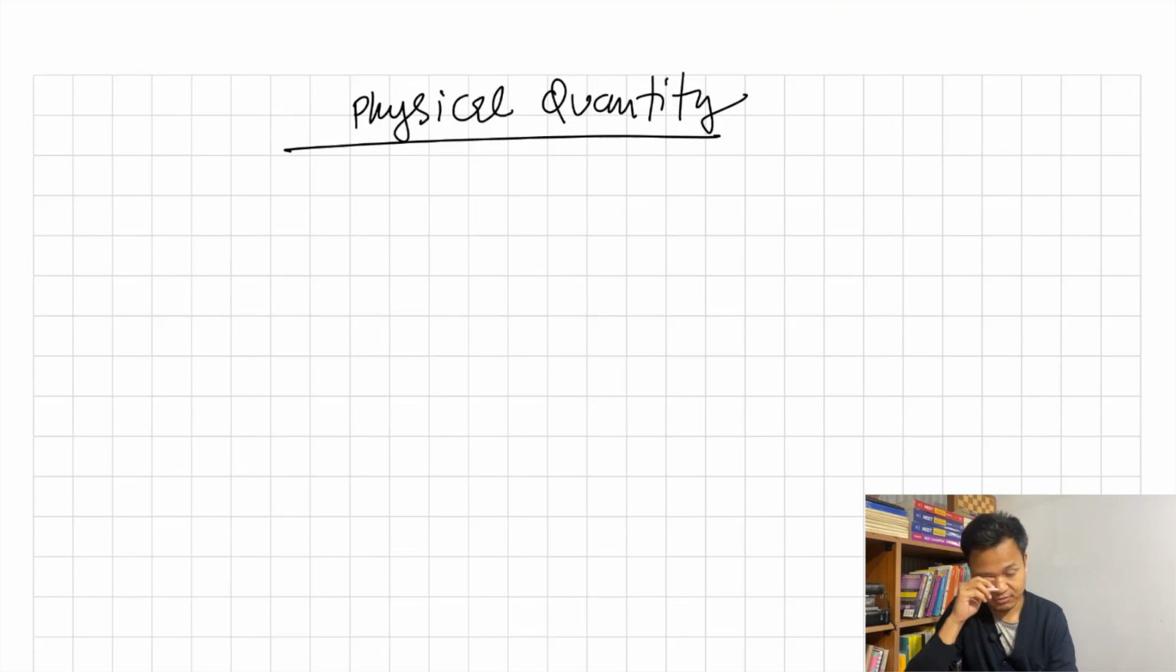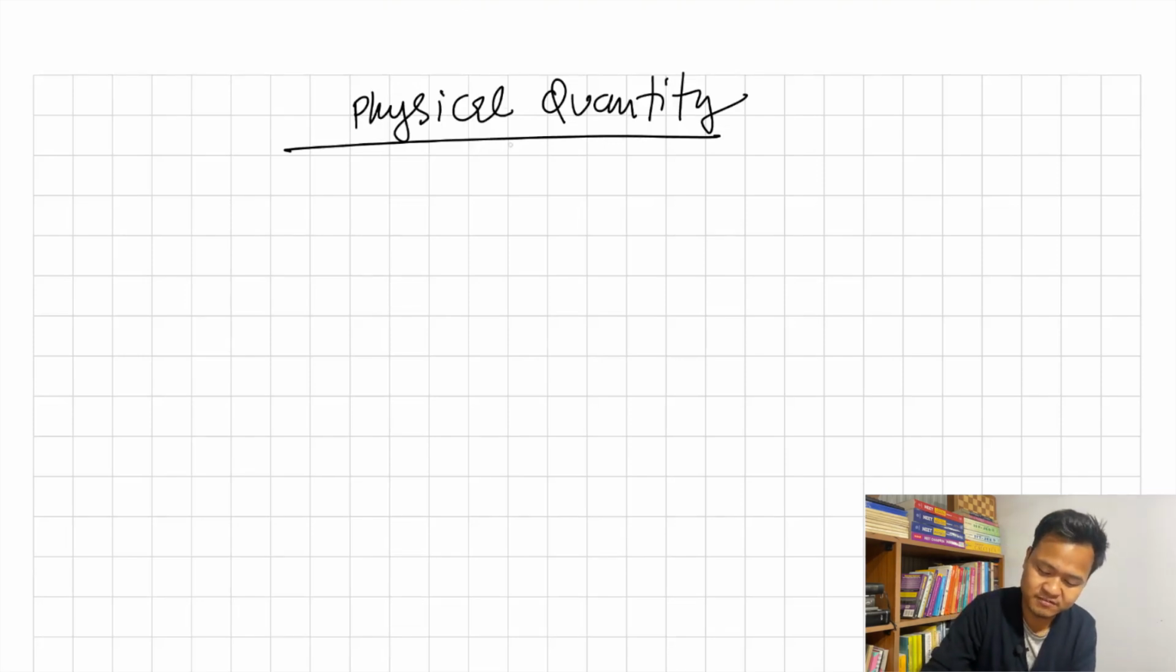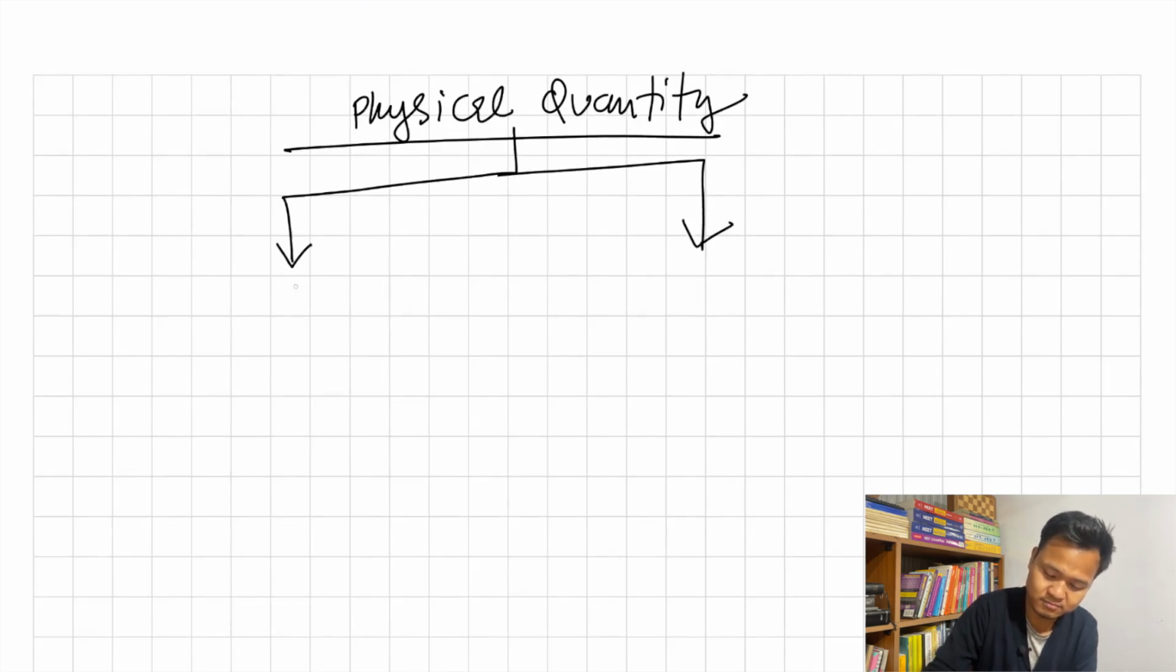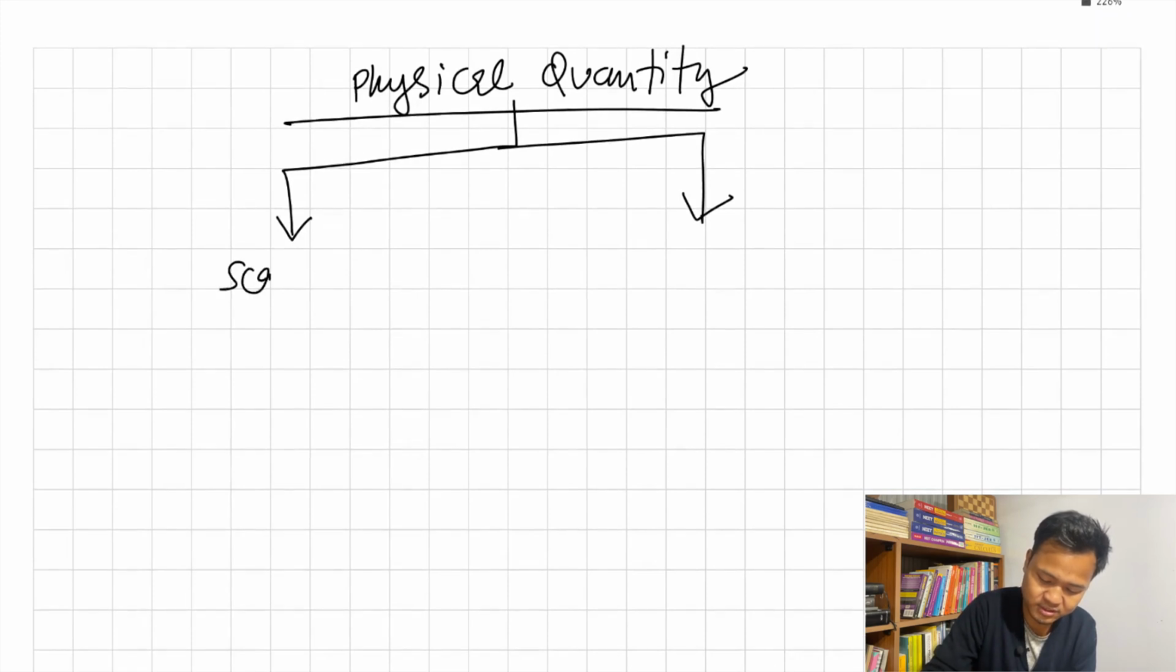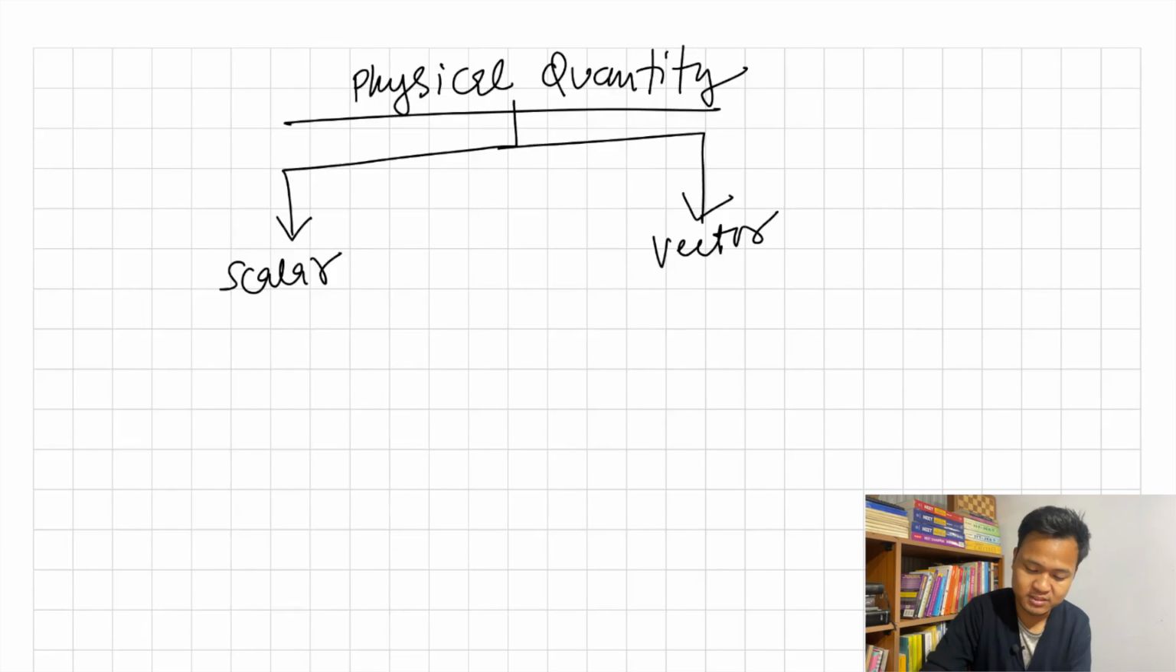So like I told you, in simple words, it is everything that you're going to learn in physics. Everything that you're going to learn in physics can be classified into two types: scalar quantity and vector quantity. Okay. So what are scalar quantities?